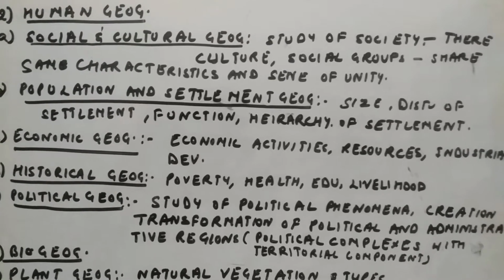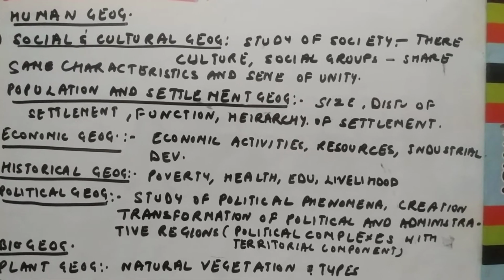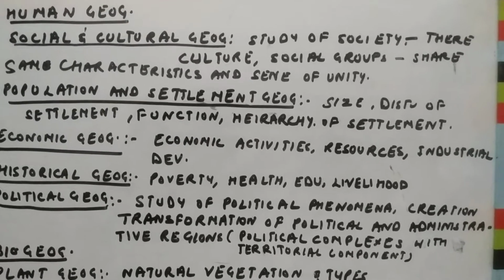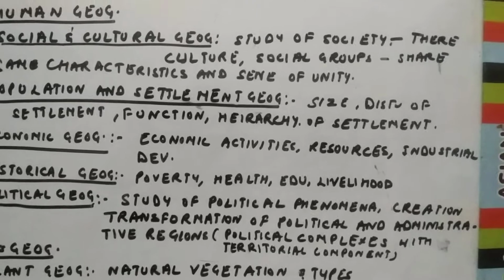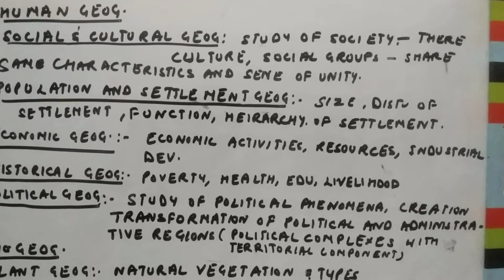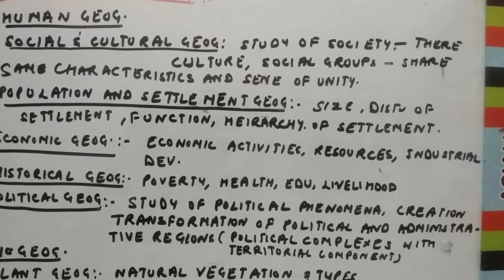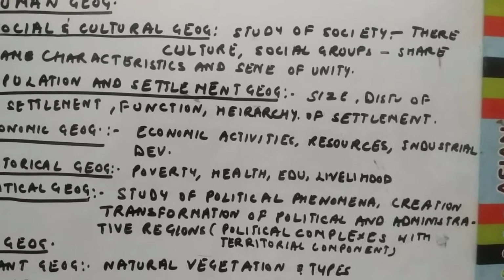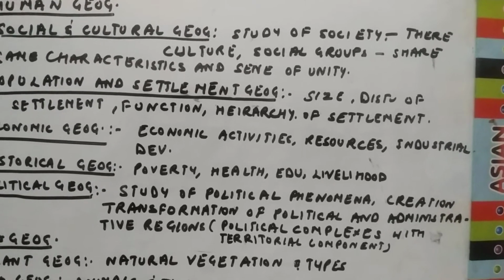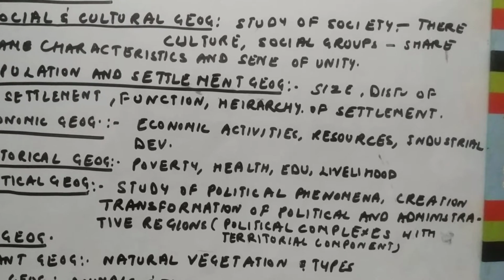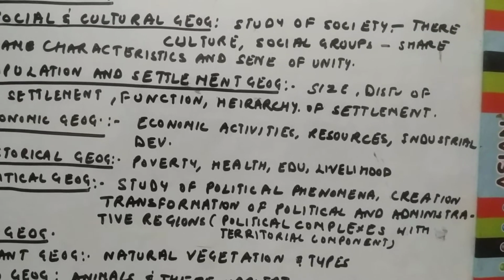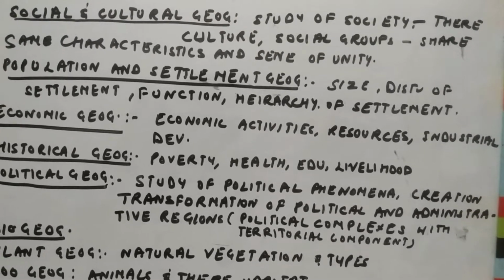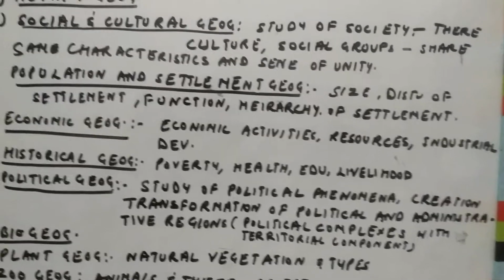Then comes your economic geography. We study in this about the economic activities, that is all the three sectors: primary, secondary and tertiary sector. In the primary sector, we include mining, forestry, agriculture. Secondary sector, that is your industrial activities. Even the resources that we get from nature, we change into a usable form in the industrial sector, the secondary sector. Then comes the third sector, the tertiary sector, the service sector. We study all this in economic geography.